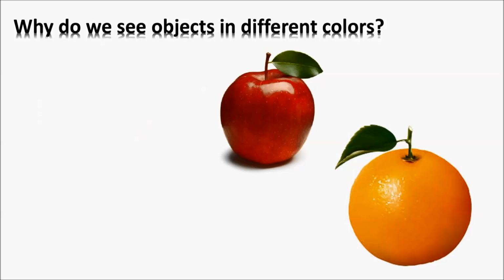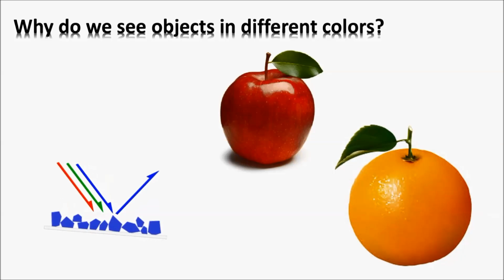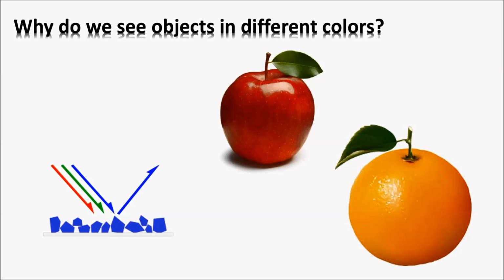Why do we see objects in different colors? We see different colors because each material selectively reflects certain wavelengths, absorbing all other wavelengths. This selective reflection of distinct wavelengths is due to pigmentation.